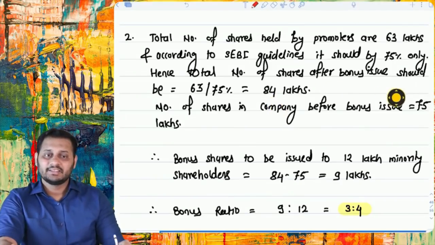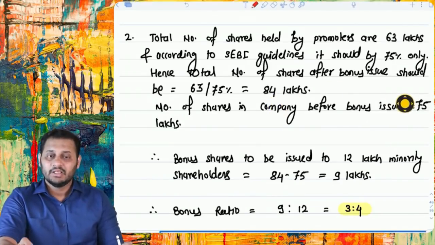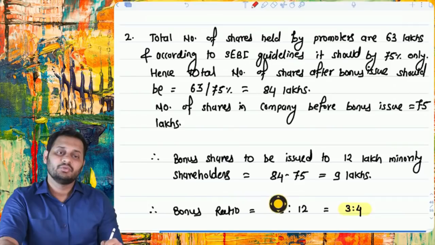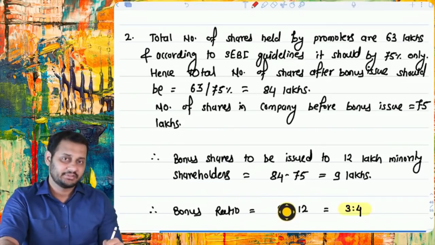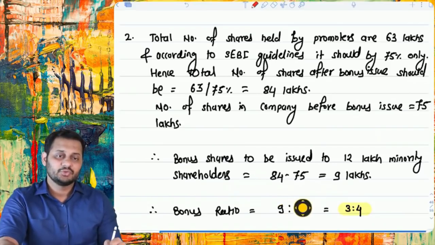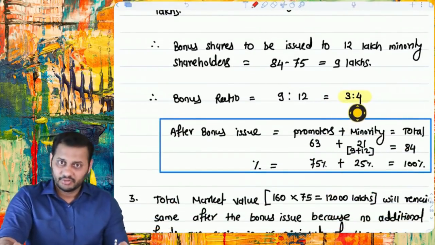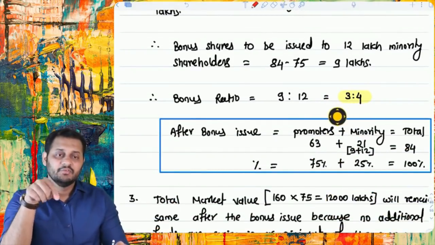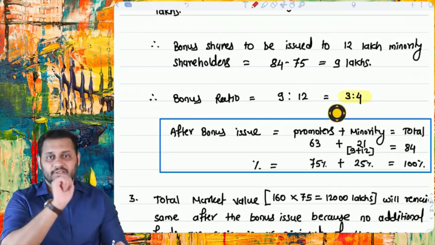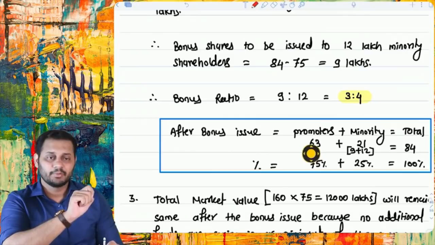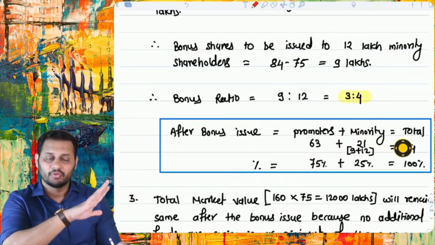The existing number of shares in the company is 75. That means the new shares that we have to issue are 9 lakhs, and the entire 9 lakh shares will be given to those shareholders who are holding 12 lakh shares. So the ratio is 9 is to 12, that means 3 is to 4. That means all the minority shareholders who are holding 4 shares will be given 3 as a bonus. So after the bonus issue, what will happen? 63 will be held by promoters, minority will hold 21, the total will be 84.